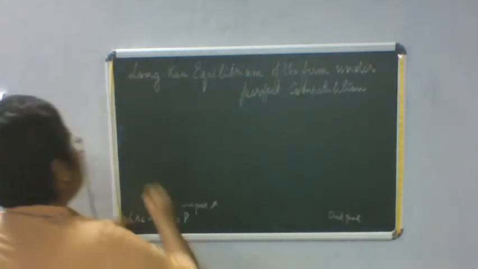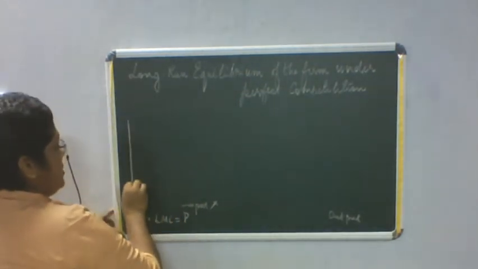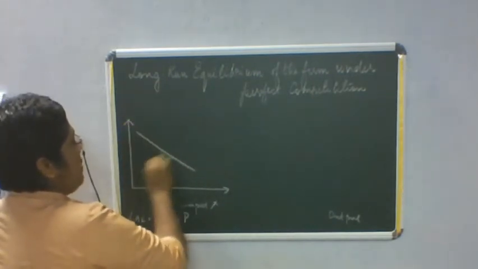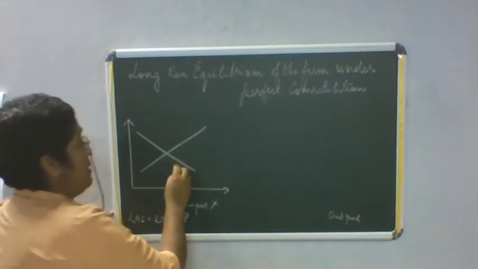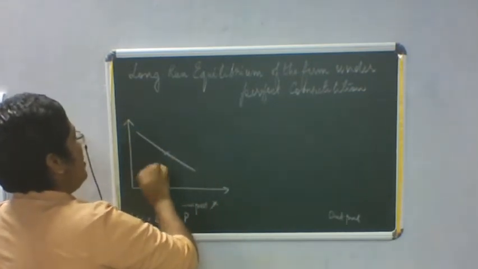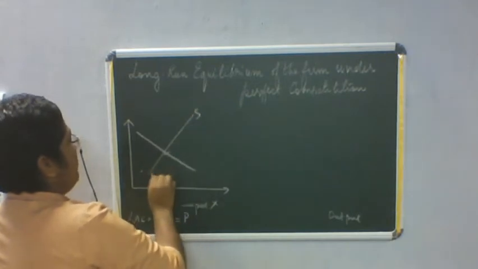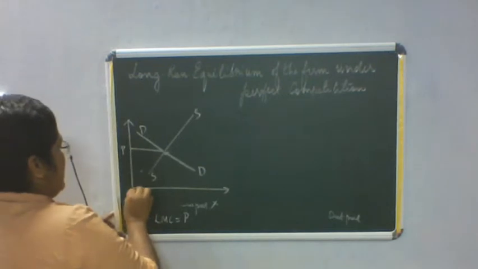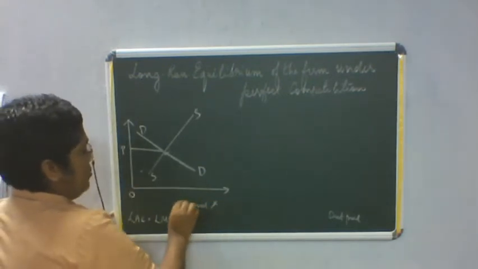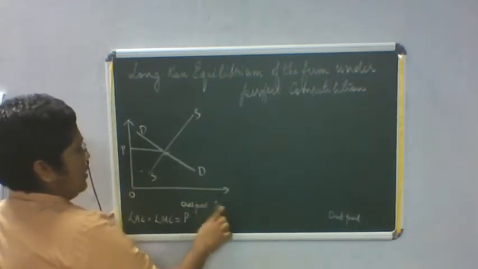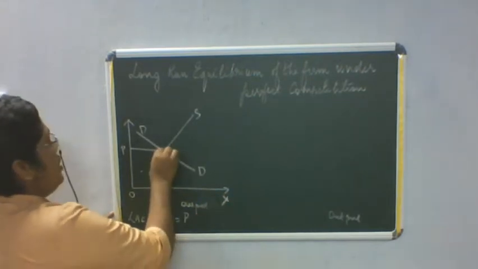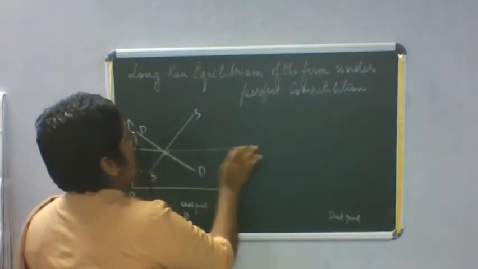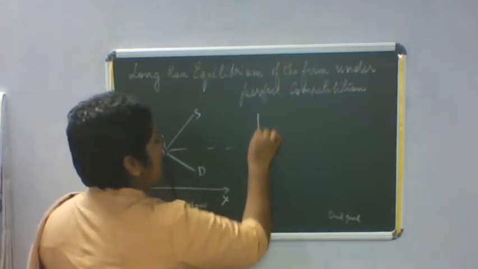Now we shall first show the industry position, the market demand and supply. The market position. The industry is nothing but the market. So you have supply and demand, which determine the price. This is output, X is the output, and this is price. Suppose this price is in the short run. I am going to draw another diagram here.